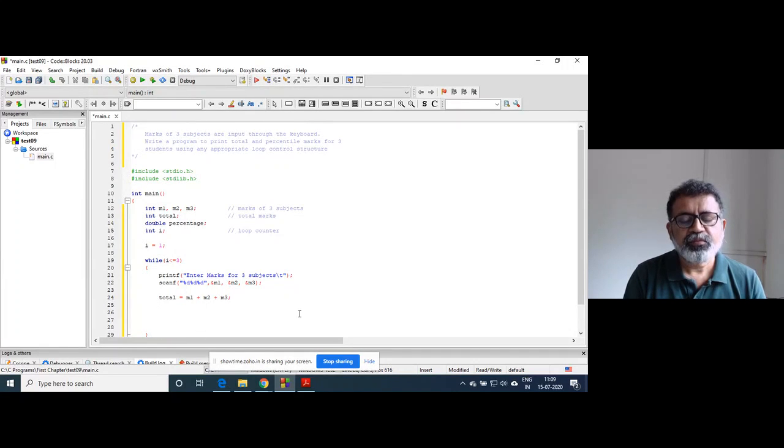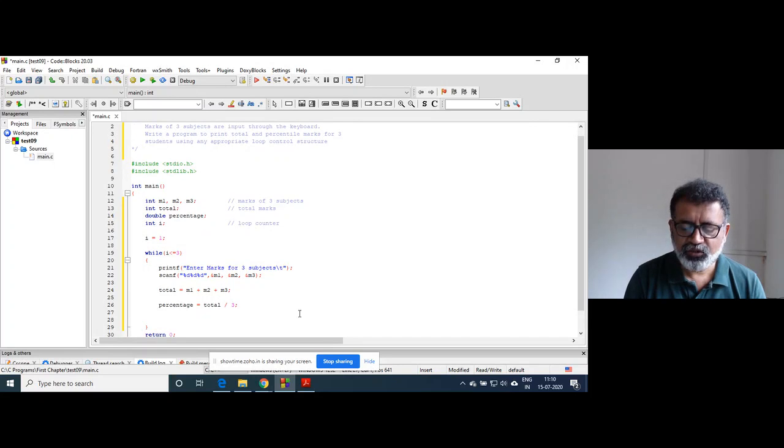Now we need to calculate the percentage. So we will divide that total by 3, the number of subjects, right? But if you observe, total is integer, 3 is integer, so the result of this expression is going to be integer.